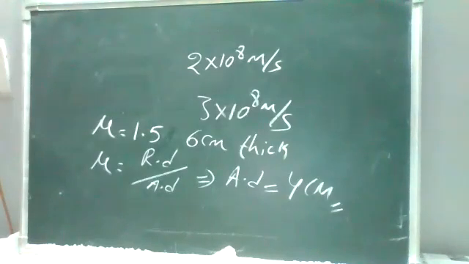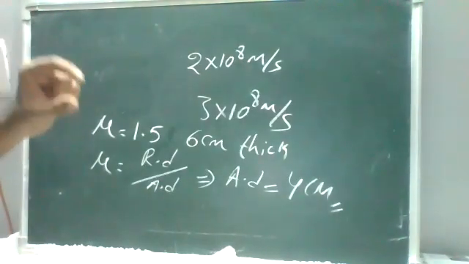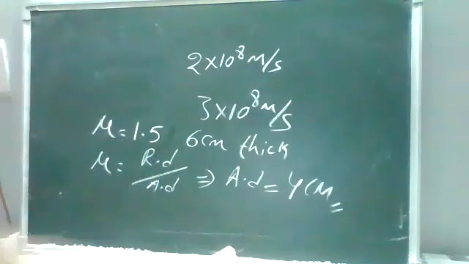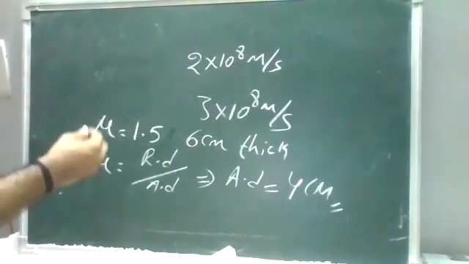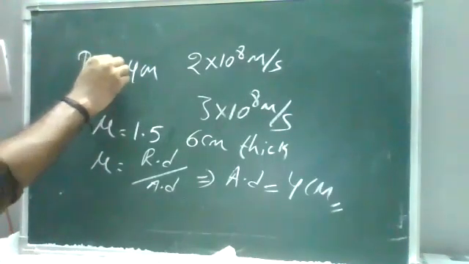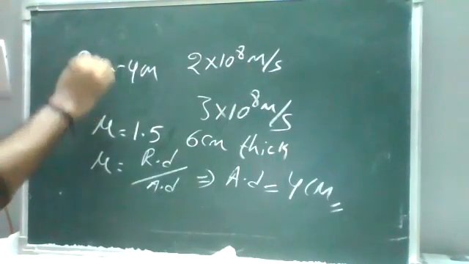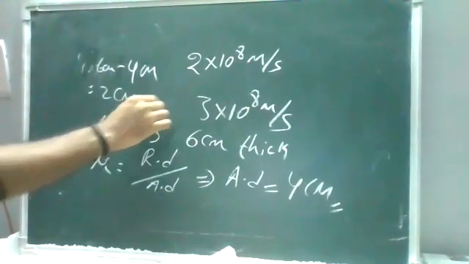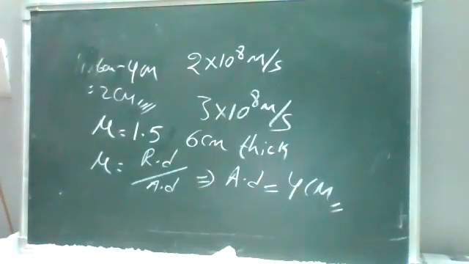Now, 4 centimeters is the apparent depth. For the displacement, by how much it has been raised, when you take the difference between apparent and real, we'll get the actual displacement. So apparent is 4 and real is 6. The difference is 2 centimeters. Yes, ma'am, the displacement is 2 centimeters.